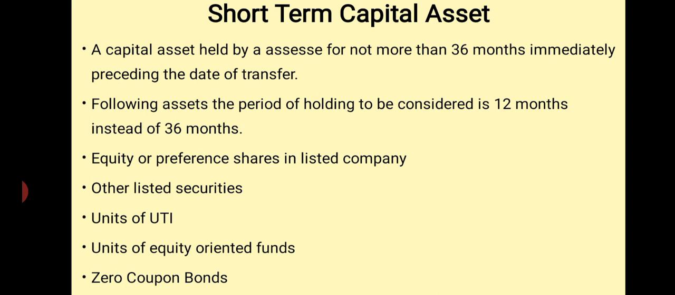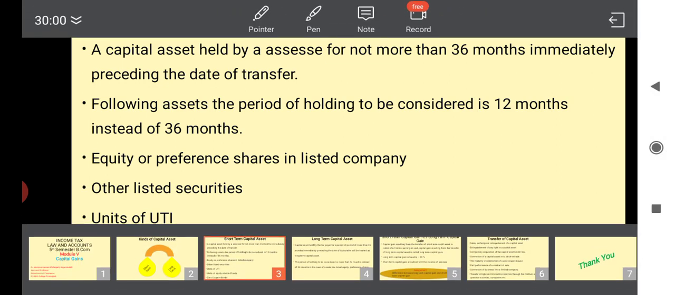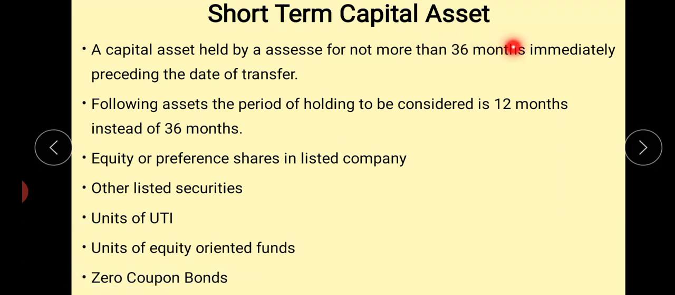An important point you have to remember here: an asset held up to 36 months is called short term, and an asset held more than 36 months is called long term. This 36 may differ based on this. Suppose these assets are traded, this 36 will be 12. The determination is based on this 12 months. Up to 12 months, that is short term. More than 12 months, that is long term.